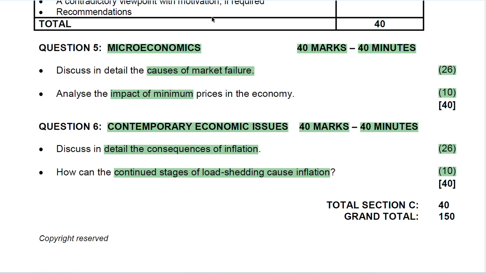In this video, we are looking at question number 6, additional part. In the previous video, we looked at the first part, which is the main part of this essay, which is contemporary economic issues. Now we're just going to be focusing on how the continued stages of load shedding can cause inflation. So those two questions are interrelated. However, this is the main one, and then this one is just the additional one. As you can see, it only comprises 10 marks.